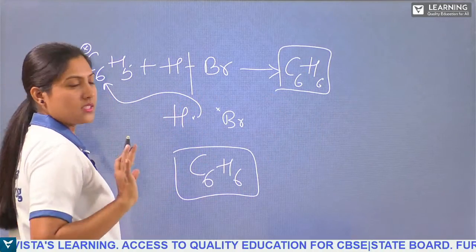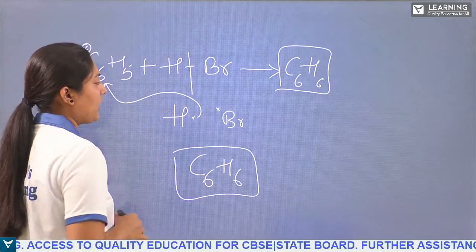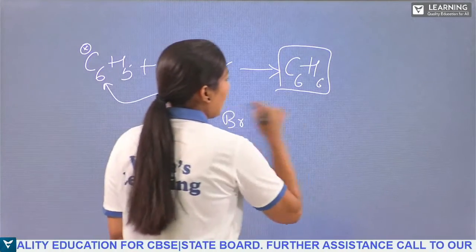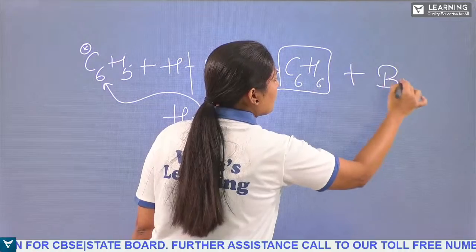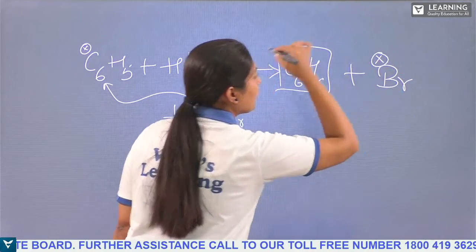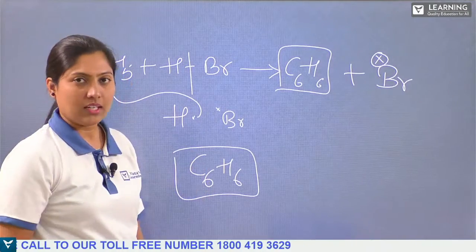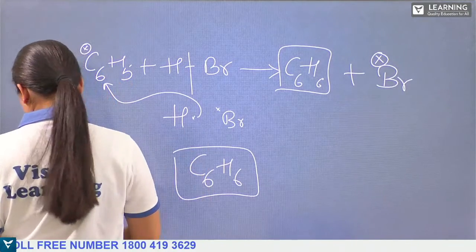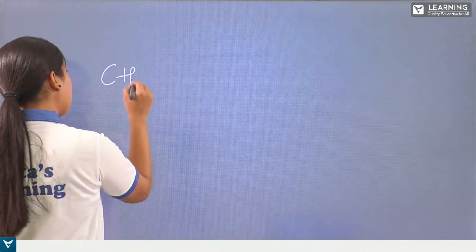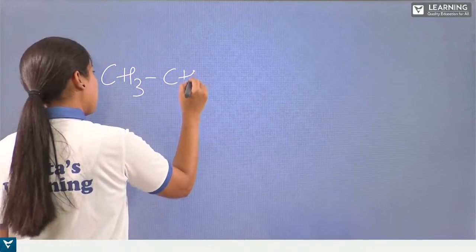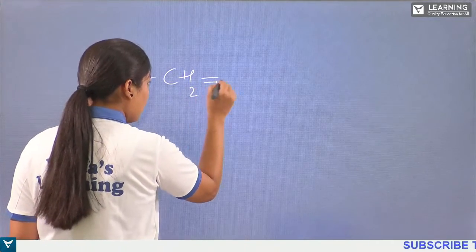I got my stability. I got the one more hydrogen. So I'm stable. We have the Br radical now. This Br radical is active. It requires one more electron. So it goes and attacks the alkene group. So what happens? We have the alkene group CH3, CH2, double bond.